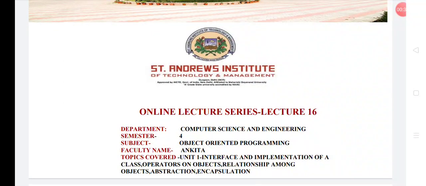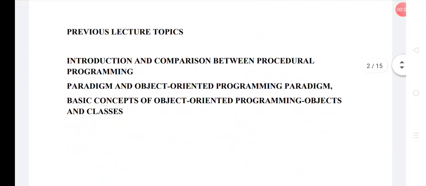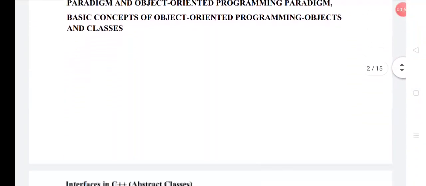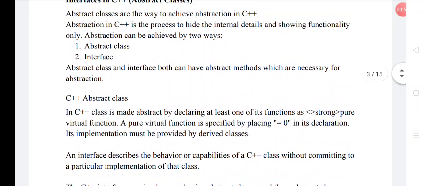Before this video, we have seen various concepts of object-oriented programming, and we studied the difference between procedure-oriented programming and object-oriented programming. From the last video, lecture 15th, we have started completing unit 1 topics, so this video is in continuation with that unit 1.